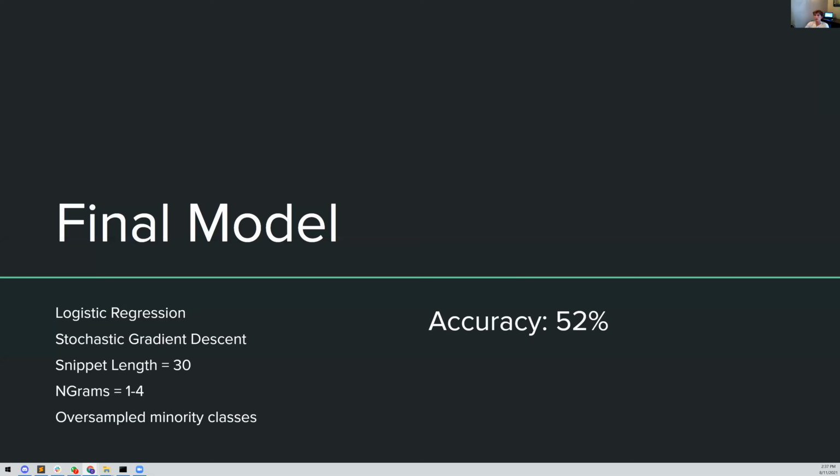And this model produced an accuracy score of 52%, which is about 175 times better than the baseline. So that goes to show that artists can be distinguished from their lyrics, even if it's a computer doing it. And yeah, it's very possible.